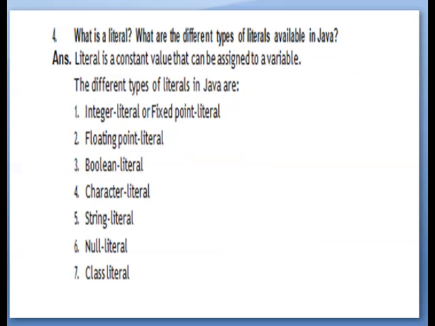Next one is question number 4. What are literals? What are the different types of literals available in Java? Answer. Literal is a constant value that can be assigned to a variable. The different types of literals in Java are number 1, integer or fixed point literal. Number 2, floating point literal. Number 3, boolean literal. Number 4, character literal. Number 5, string literal. Number 6, null literal. And number 7, class literal.